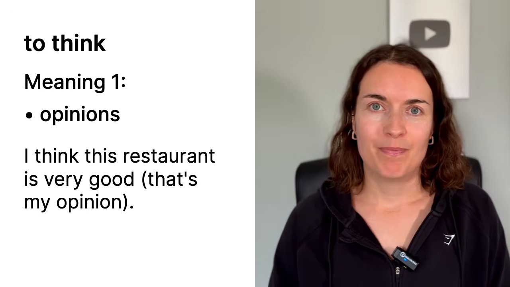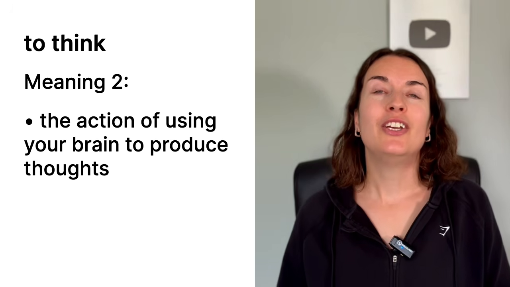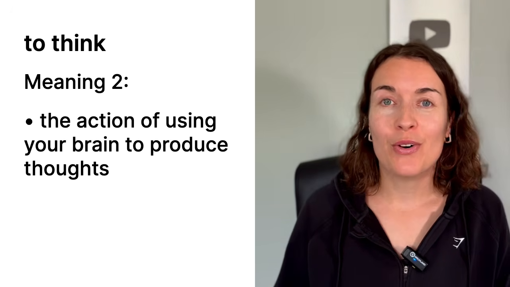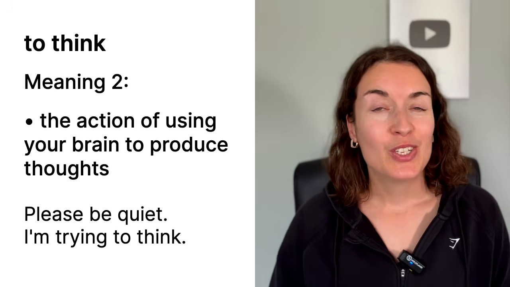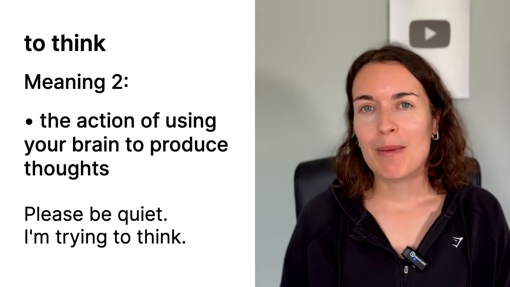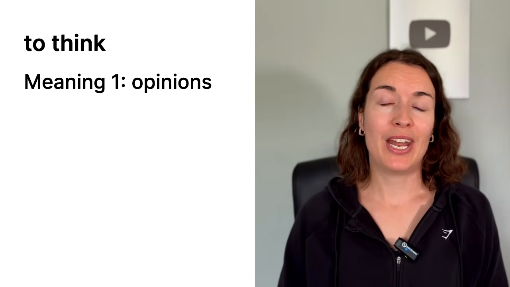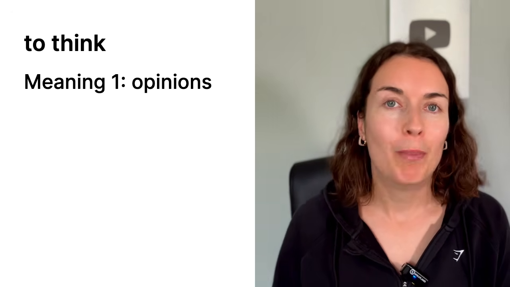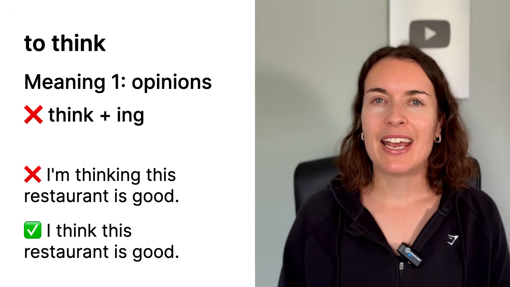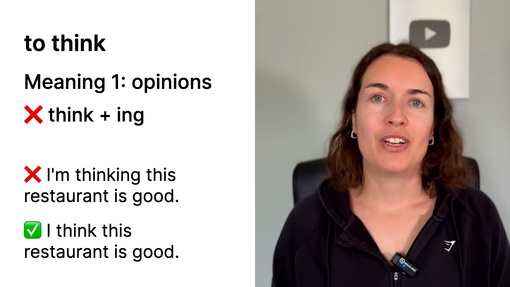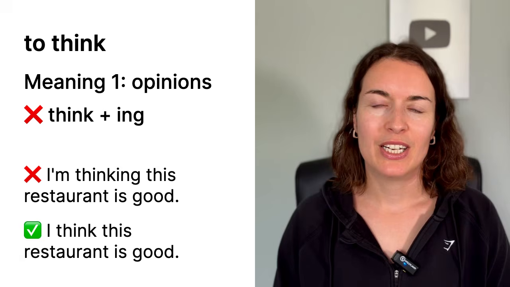That's my opinion. The second meaning is the action of using your brain to produce thoughts. Please be quiet. I am trying to think. So in this sentence, it's not about opinions, it's about the action of using your brain. So now, the first meaning, opinions, we can't use think with ing. So we can't say, I'm thinking this restaurant is good. We just need think. I think this restaurant is good.